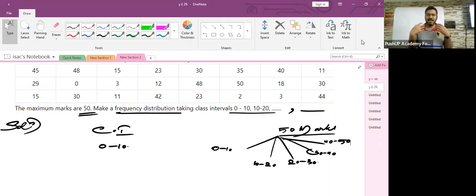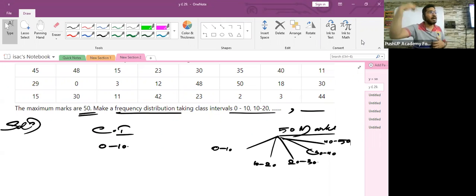So children, knowingly or unknowingly, you are actually learning the concept of class limits, or the class intervals, right? So this happens in real life also. Okay, so remember children, this 0 to 10, 10 to 20, 20 to 30 and so on, it does not represent the students.